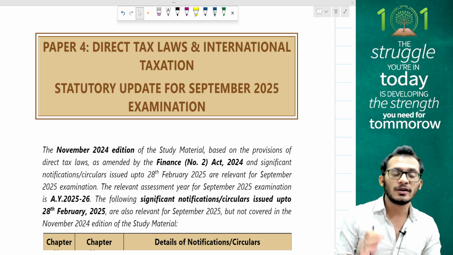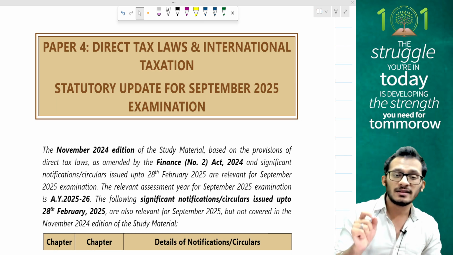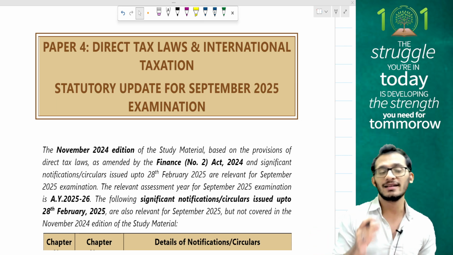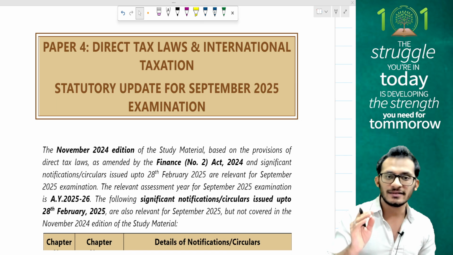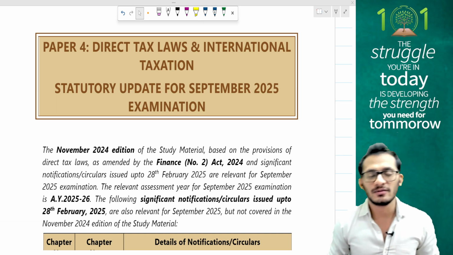Because for those who have done the May 25 already are aware, ICAI is really putting a lot of weightage on the amendments coming in for your exams, and therefore you never know. Just by reading these 4-5 amendments, you may probably get a good set of marks for your exams. So yes, we are paying attention to it. Great. Now, let me clarify as I give this video out to you people.